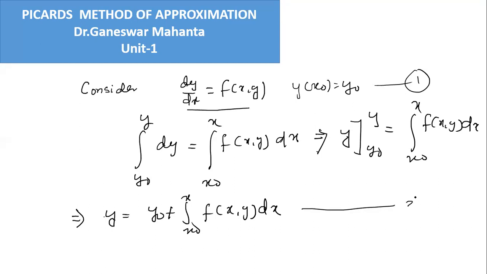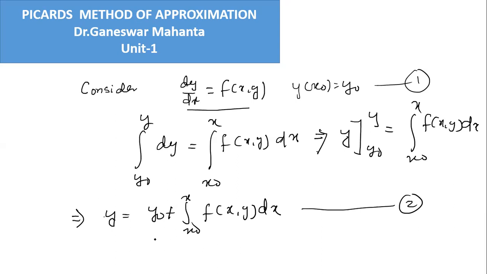This is equation 2. This is an integral equation for the unknown y, which appears under the integral sign. So we can find y1, y2, y3, y4, y5 in a continuous process using integration, which is called the successive approximation method of Picard.